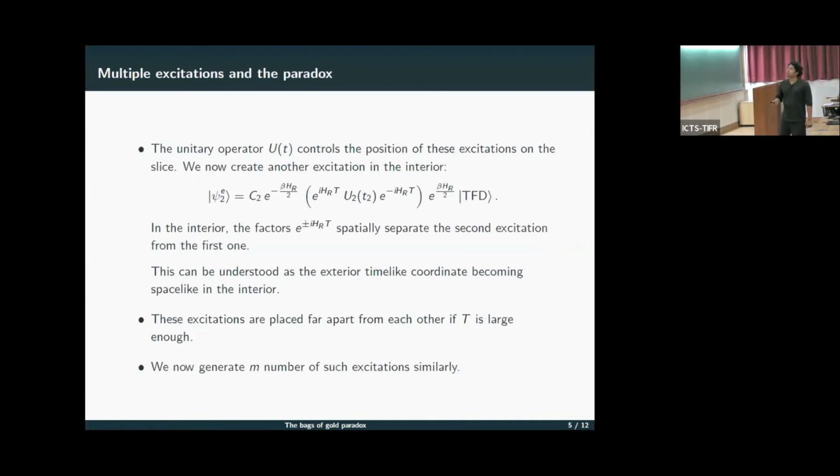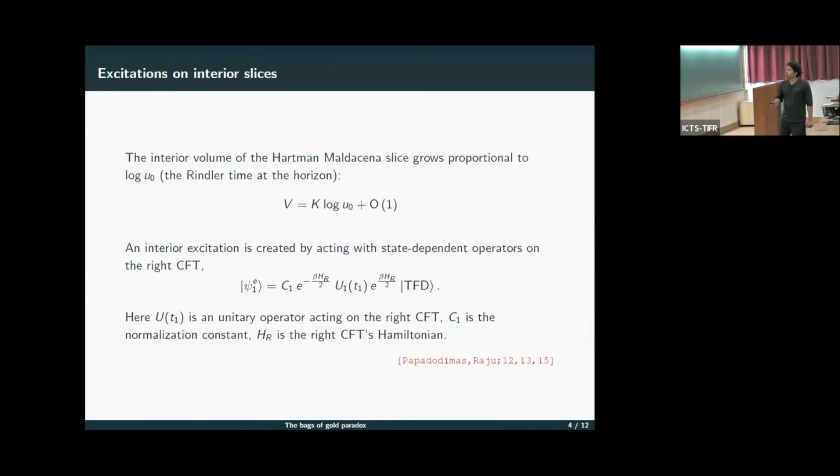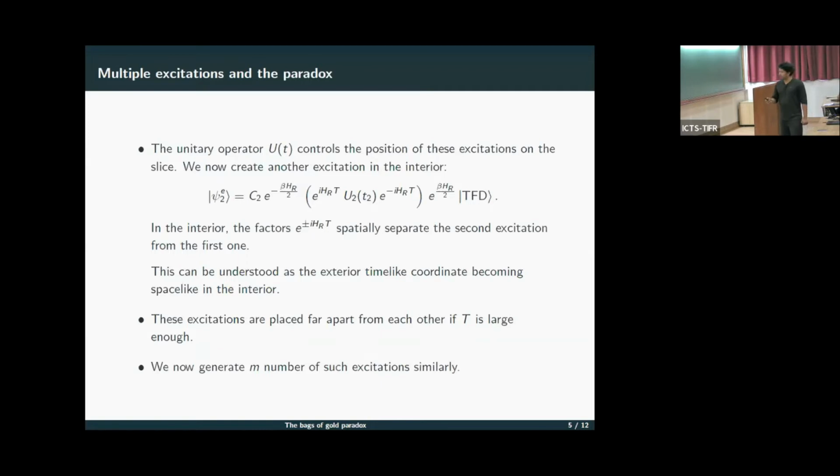What this particular U_T does is control the position of these excitations on the slice. So we can now create some other excitation in the interior, which is separated by some factors e to the power plus or minus iH_R t. What these factors do is spatially separate the second excitation from the first one in the interior. The way to understand this is by thinking that the exterior time-like coordinate, that is this t, becomes space-like in the interior.